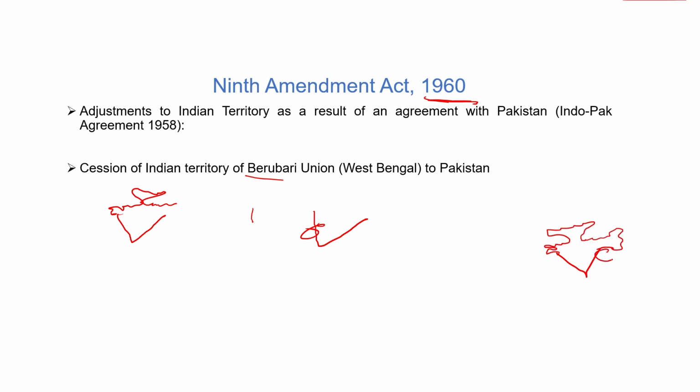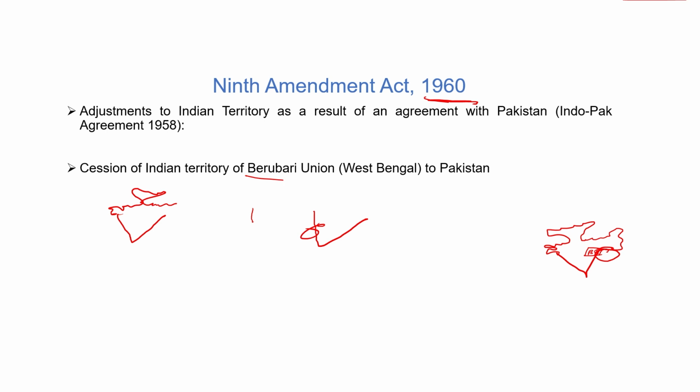This was East Pakistan at that time. Bangladesh became a new country in 1971. This East Pakistan was part of Bengal, and Bengal was divided into two parts, West Bengal and East Pakistan. There was a territory known as Berubari territory. During the division, the Berubari territory was part of Pakistan, but India captured Berubari territory during 1948.